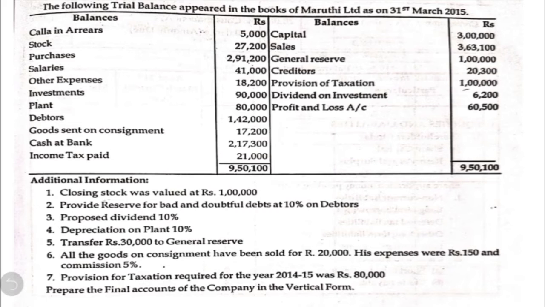Second one, provide reserve for bad and doubtful debts at 10% on debtors. Third one, proposed dividend was at 10%. Fourth one, depreciation on plant is 10%. Transfer rupees 30,000 to the general reserve. Sixth one, all the goods on consignment have been sold for rupees 20,000. His expenses were rupees 150 and commission required there was 5%. Then seventh one, provision for taxation required for the year 2014-15 was rupees 80,000.